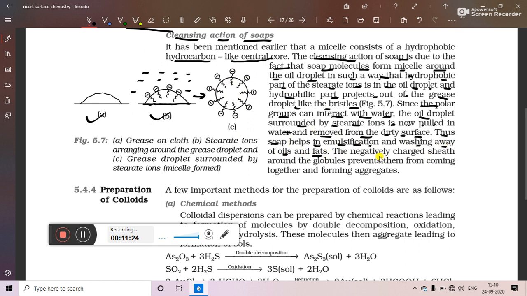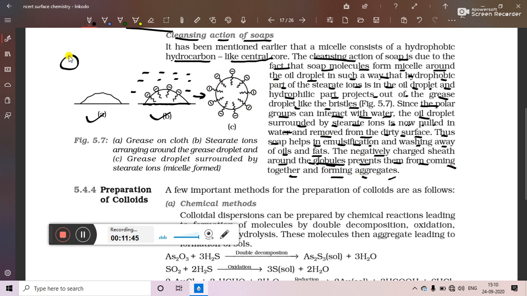The negatively charged sheet around the globules: here we will see that there is an oil droplet, which is known as a globule, and surrounding the globule there is a negatively charged sheet or layer. It prevents them from coming together and forming aggregates.